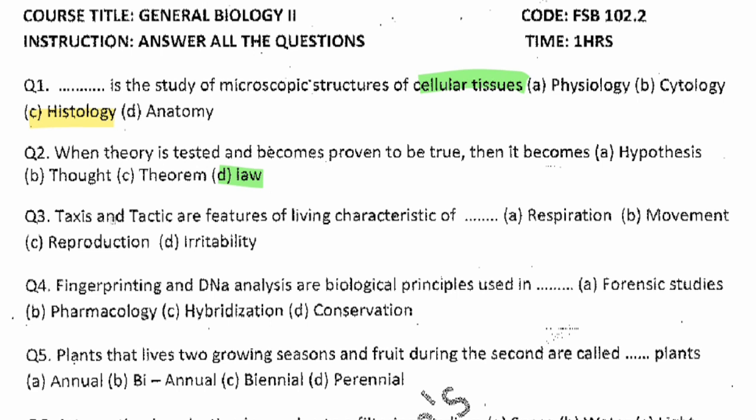Good. Now the next question, question 3. Taxis and tactic are features of living characteristics of dash. Is it respiration, movement, reproduction, irritability? The answer is movement. Do you know why? Taxis and tactic are just examples of ways of movement. Some organisms can move their whole body. Some cannot move their whole body, they can just move maybe a part of their body. That explains taxis and tactic. All right, so move on to the next question.